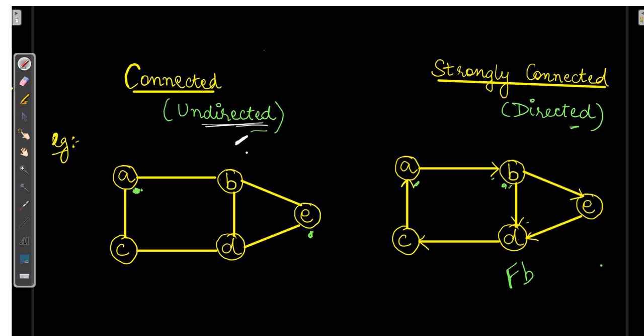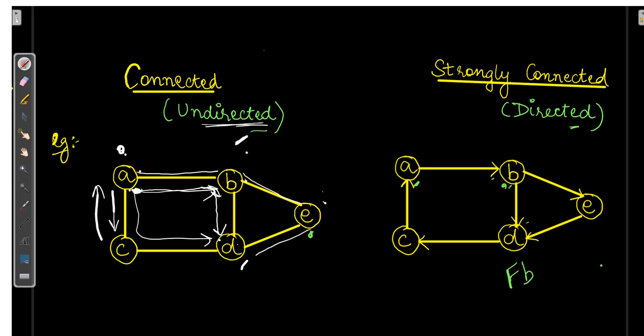Undirected means here, if I want to see the path from A to B, I can visit A to B. If I want to see A to D, it can go to D via B, whereas it can also go via C, and C to A. If I want to find a path from A to E, I am at A and I want to go to E. So there is a path A to B and B to E. Now coming to D, I'll go from A to B, B to E and E to D, or it can be A to C, C to D. Now if we talk about components, here we can visit anywhere.